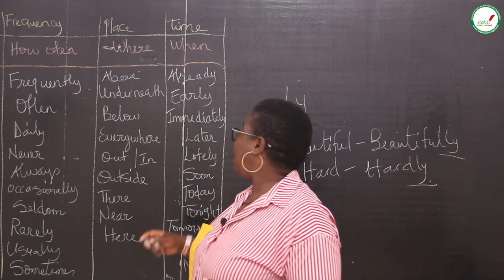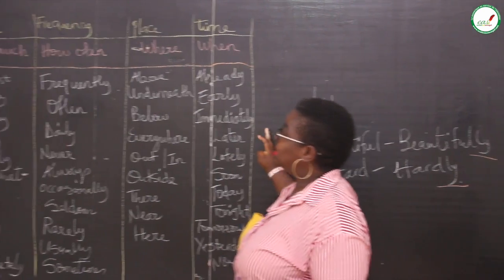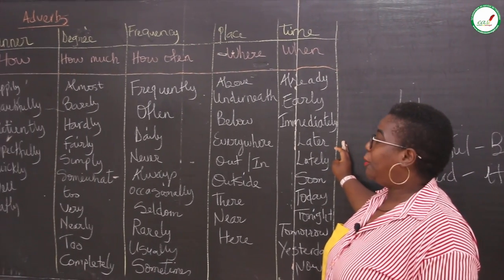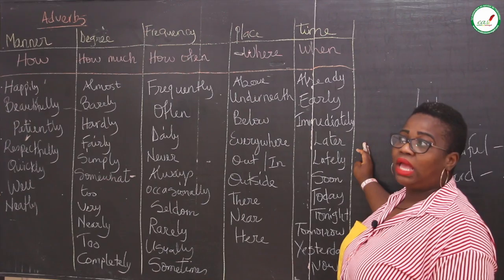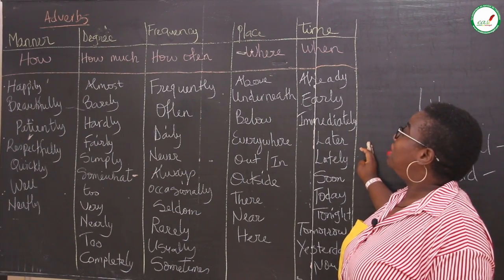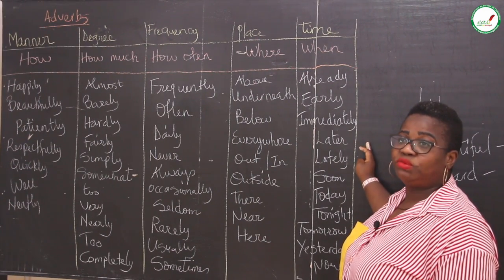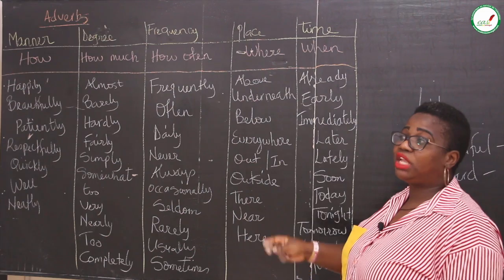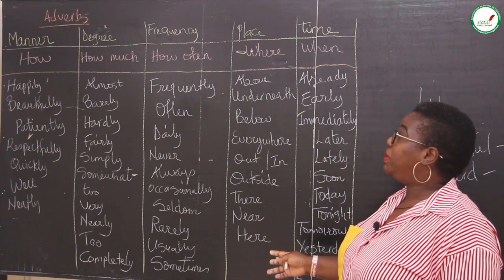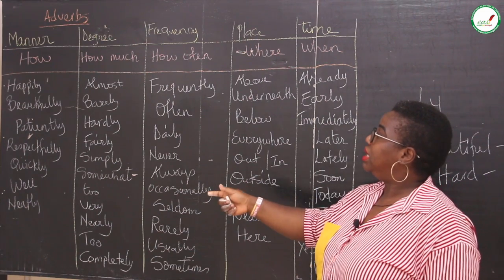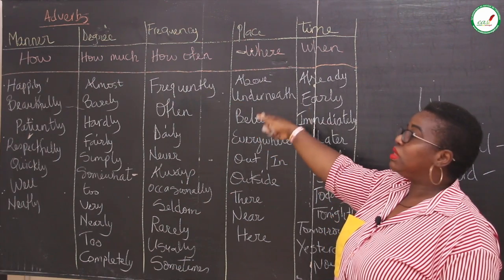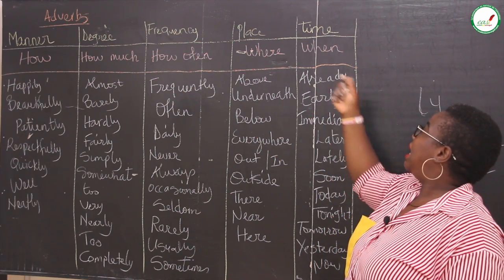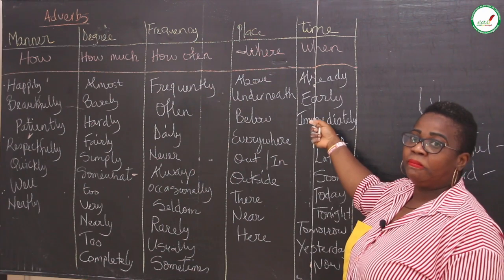Firstly, I have a board here that simplifies it for you. Adverbs are grouped into five main groups: the adverb of manner, the adverb of degree, the adverb of frequency, the adverb of place, and the adverb of time.